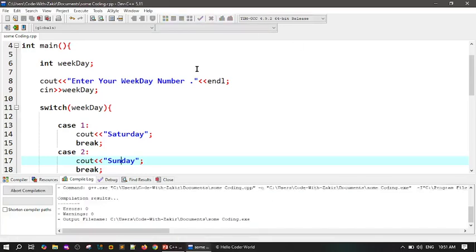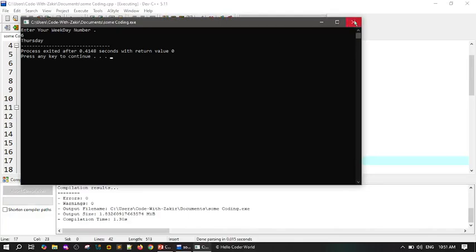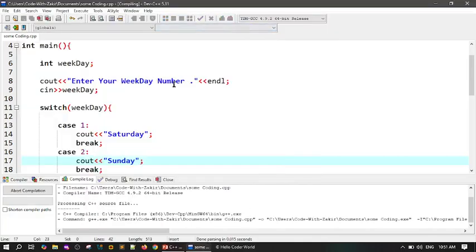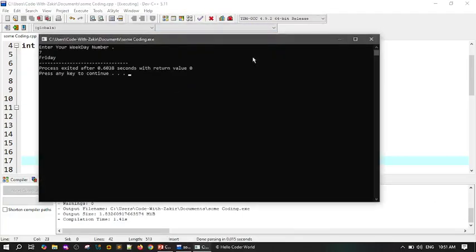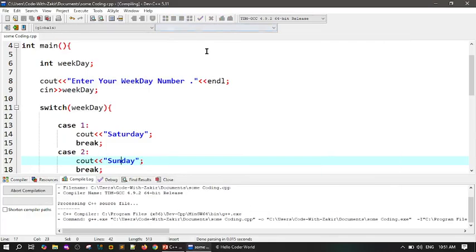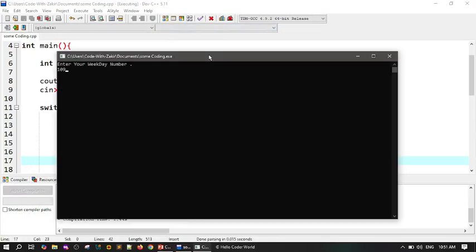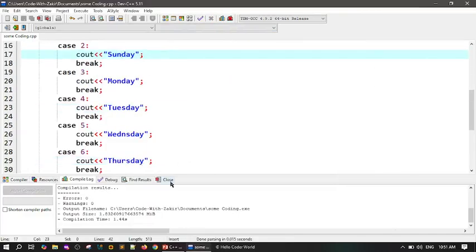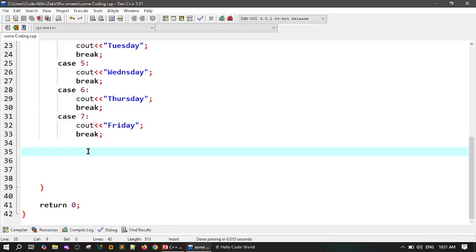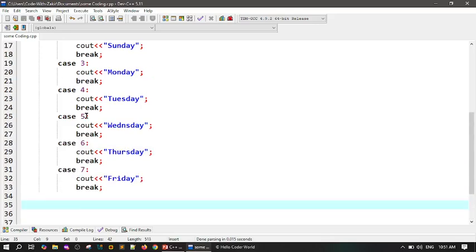If it becomes 6, Thursday. If it becomes 7, Friday. But one thing more: if it becomes like 10, what will be the output? Nothing, because we don't have any case for 10.